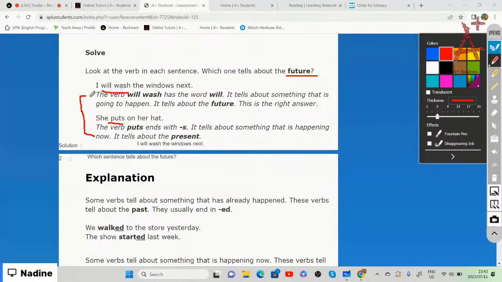So will wash. The word will in front of the verb wash tells us something that is going to happen, and it tells us about the future. The second sentence, she puts on her hat, is something that she's doing now. It is happening now. So our correct answer is the first sentence, I will wash the windows next week.